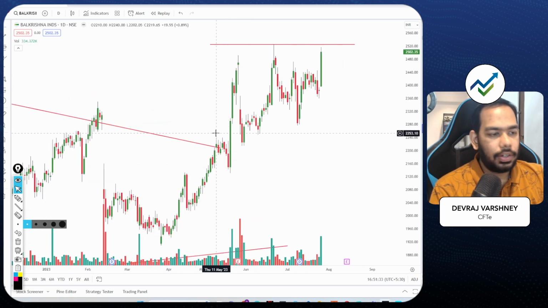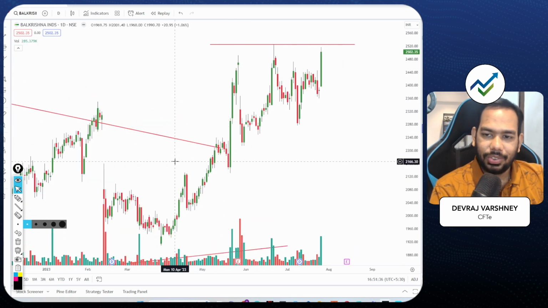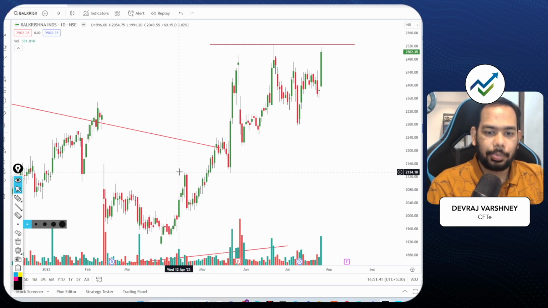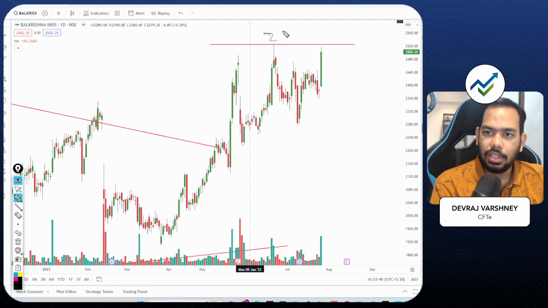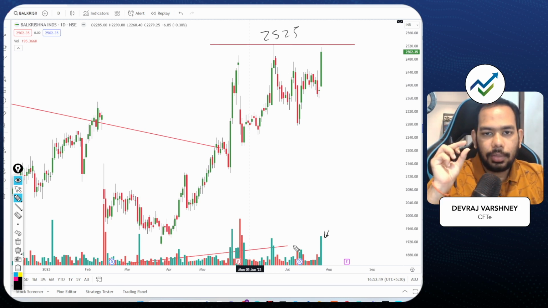Now if you see the daily chart structure, it looks like an ascending triangle formation. Now this is not a perfect ascending triangle formation, that's why I have not written that. And this 2525 level will act as a hurdle. If I see this counter clearing the 2525 level, then definitely I would like to give it a try, and we can see good volume, especially when we saw that the counter which we were looking at had some small body candles. Here I can see a Marubozu kind of candle.